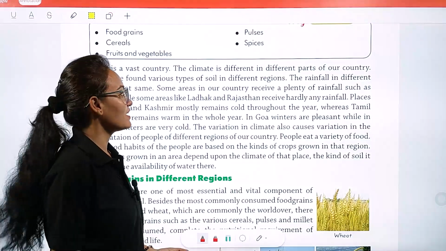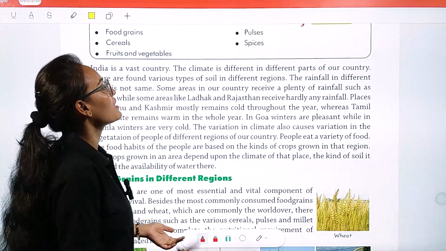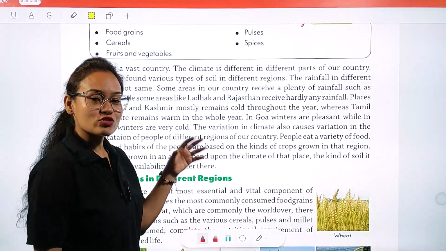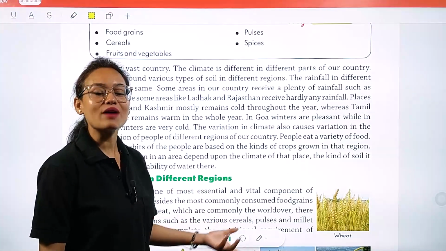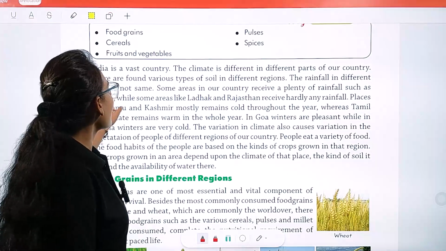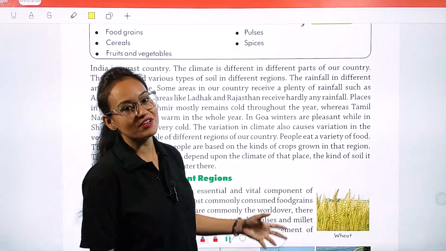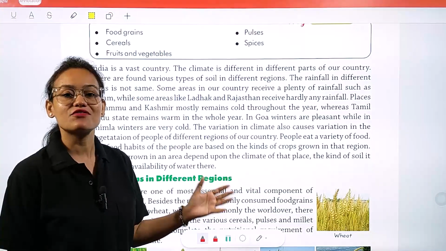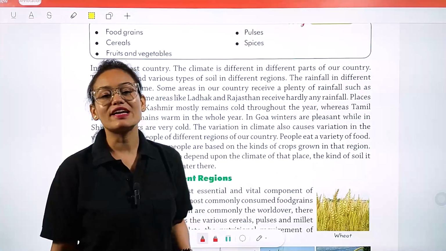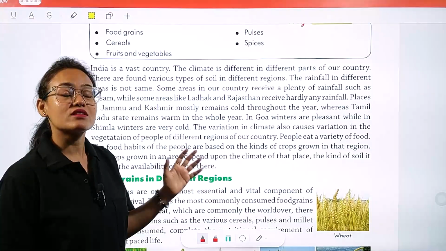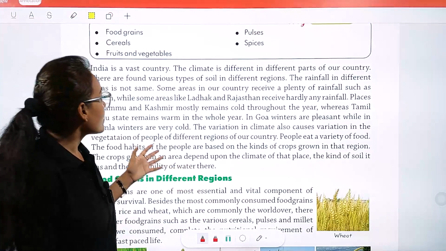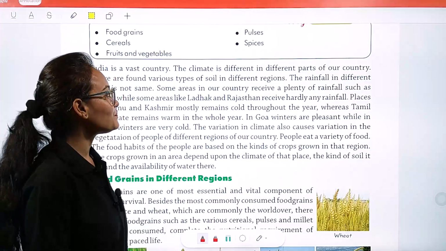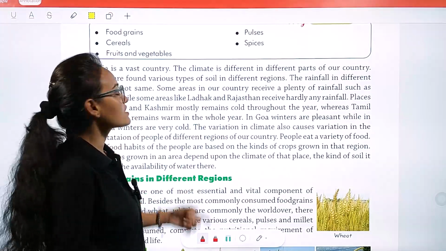India is a vast country. The climate is different in different parts of our country. You all know, my dear students, India is a very vast country, so the climate of each state is different from another state. There are various types of soils found in different regions. Just like the weather conditions, different types of soils are also available in different parts of our country. The rainfall in different areas is not the same.